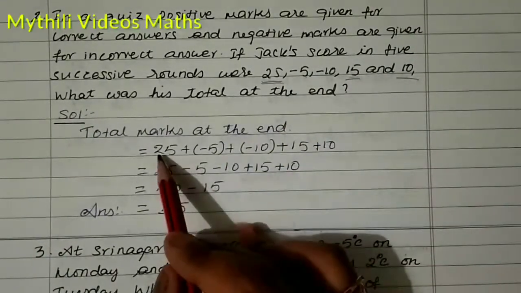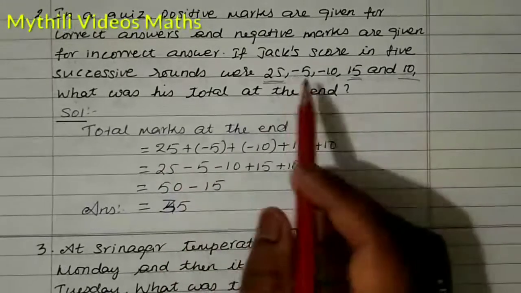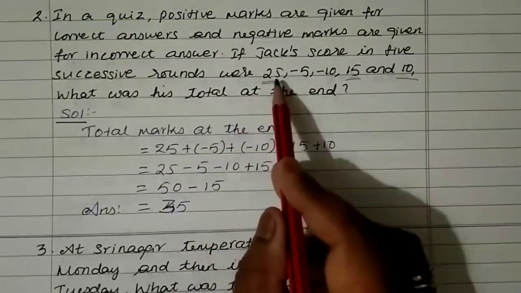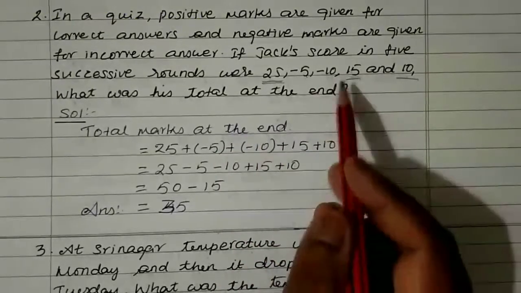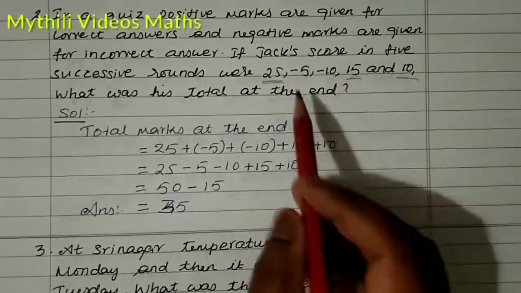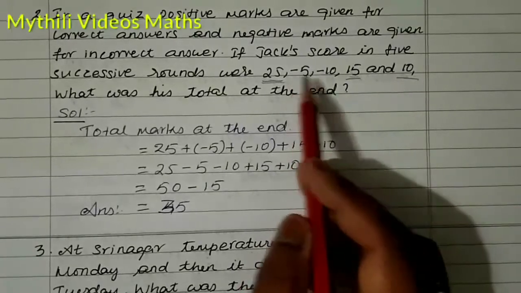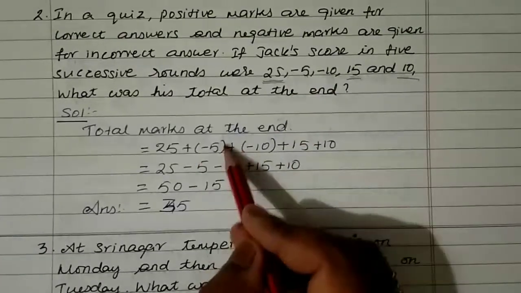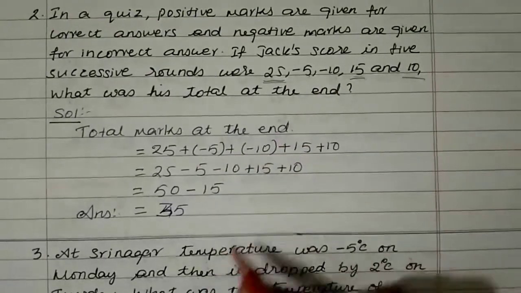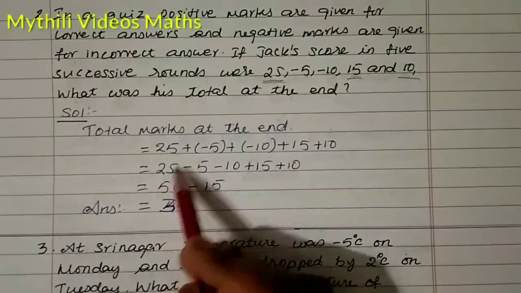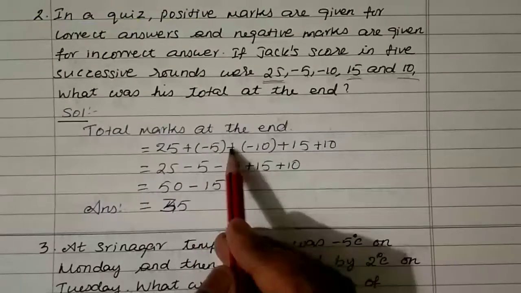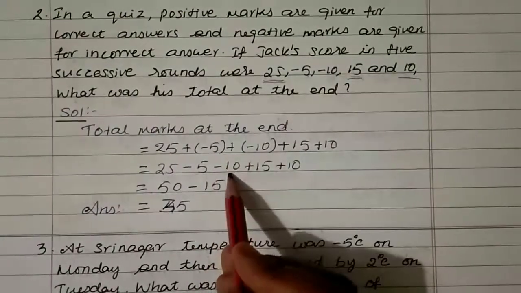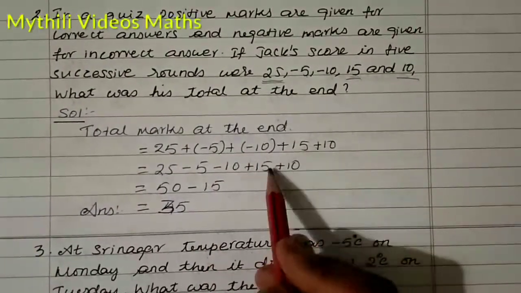First write all the values: 25 plus minus 5 plus minus 10 plus 15 plus 10. Here only two negative values are there, so the negative values alone we keep inside the bracket. Now 25 plus into minus is minus, so this value 5, and then plus into minus is minus, and then this value 10, plus 15 plus 10.